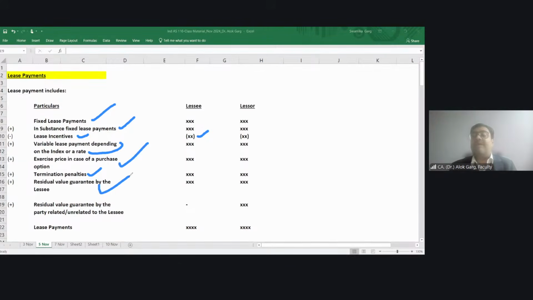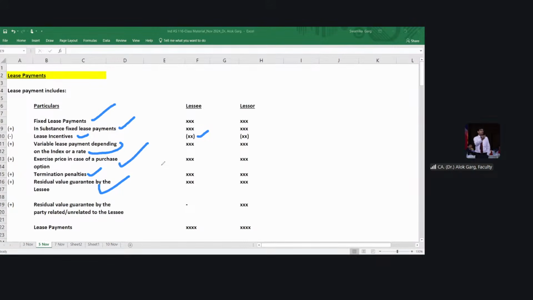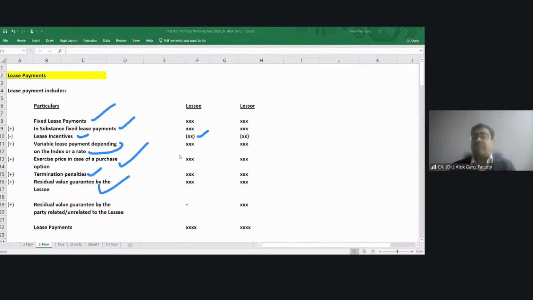Residual value guarantee by the lessee. Sometimes the lessee provides a residual value guarantee to the lessor. Right? The lessor says that I need a guarantee. Why? Why does the lessor need a guarantee? Tell me. Why does the lessor need a guarantee? Lessor is asking for a guarantee. For example,